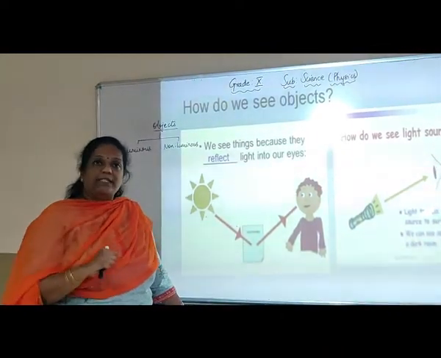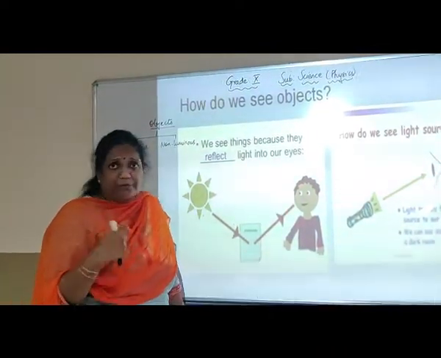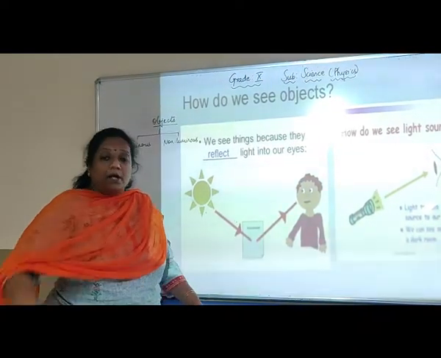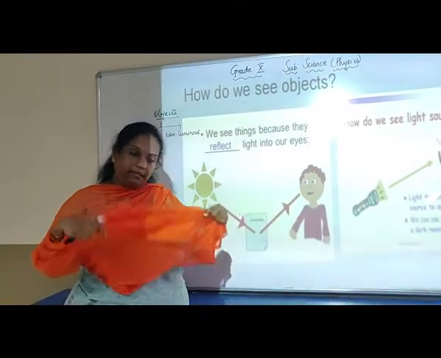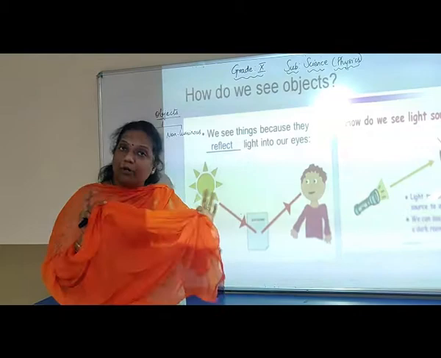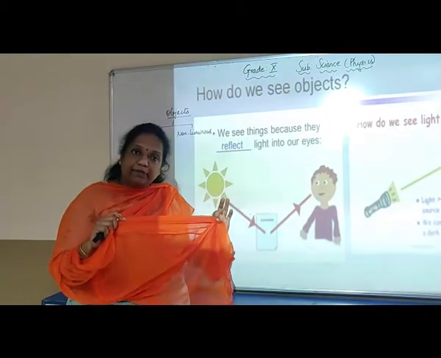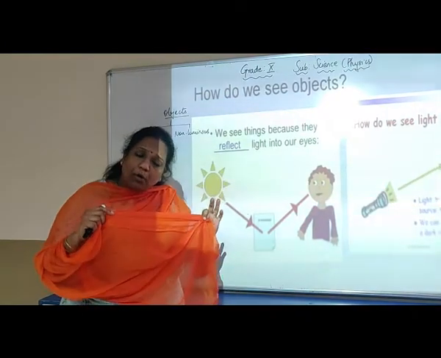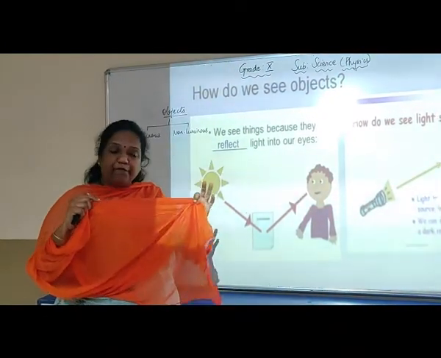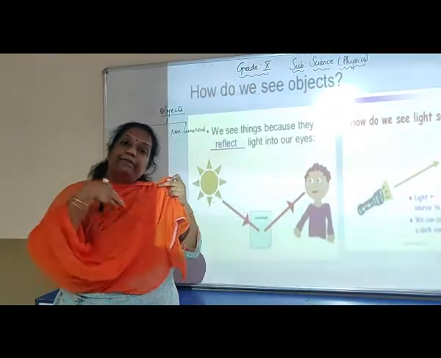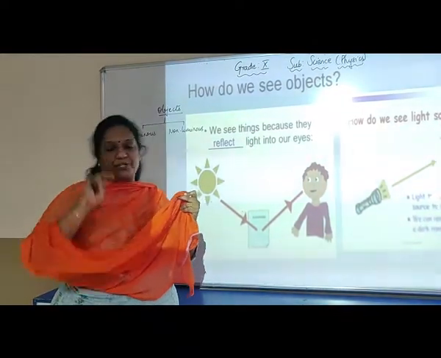Now another interesting thing, I'm sure many of you must be knowing it by now. How do you know that this dupatta that I am wearing is orange in color? Because this particular piece of cloth is absorbing all the colors from white light falling on it, but it is reflecting orange.